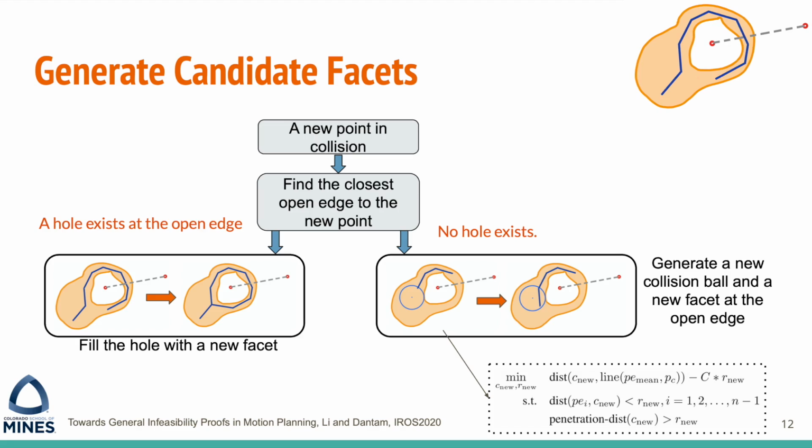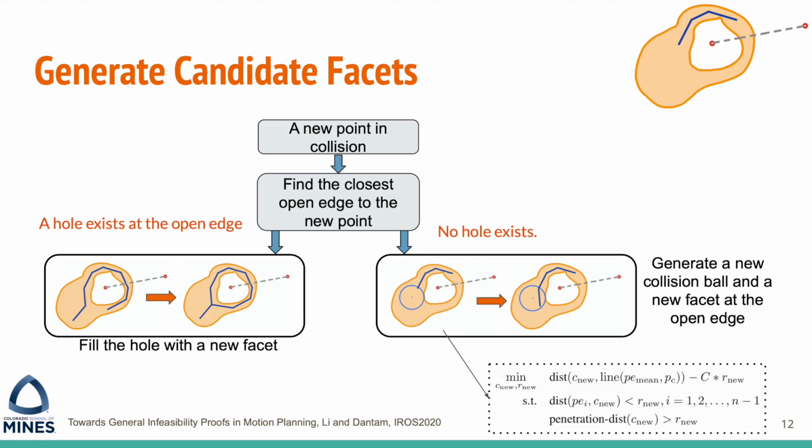If a hole does not exist, we need to generate a new collision ball at the open edge. The light blue circle is showing the collision ball in the figures on the right. The new collision ball must contain the open edge, and the radius of the collision ball must be smaller than the penetration depth of its center, so that it exists entirely in the obstacle region. Here, we are talking about the configuration space penetration depth. Besides these constraints, we also want to optimize the ball to be as large as possible and grow in the direction of the sampled point as much as possible. We set this up as a nonlinear constraint optimization problem.